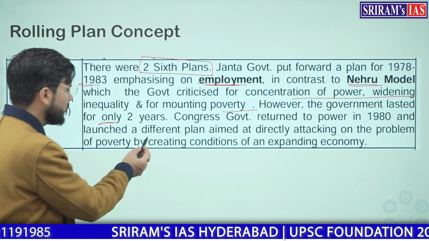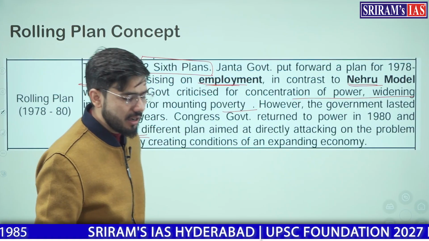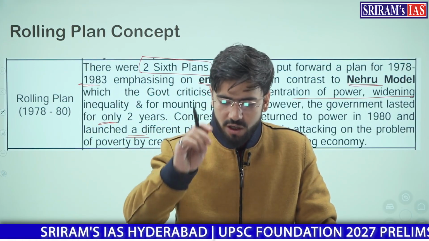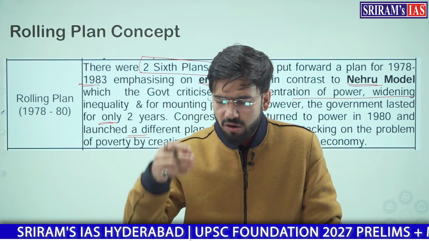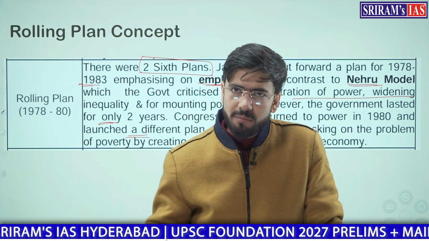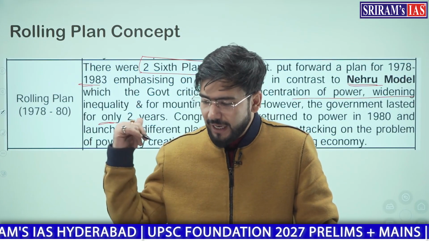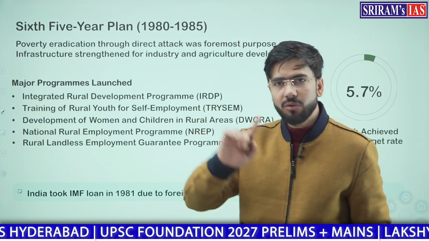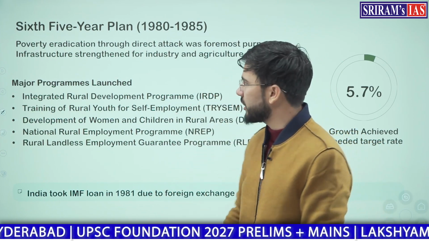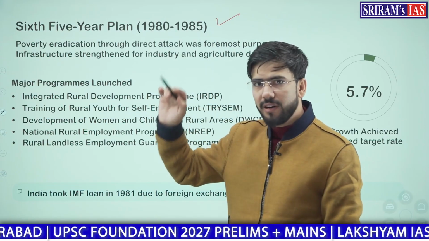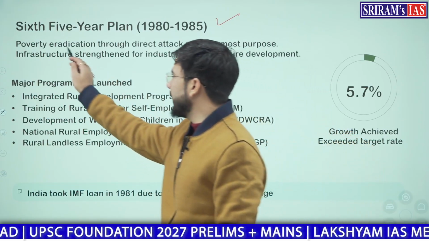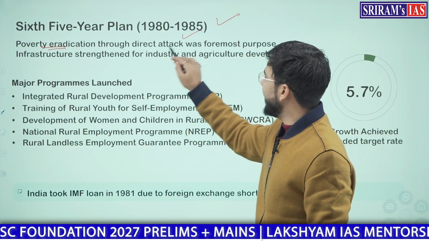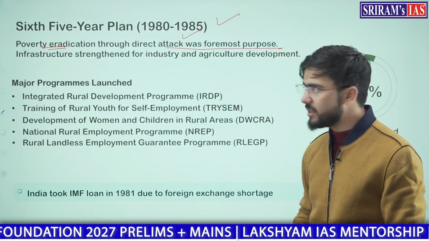And then back again in 1980, the Congress government came into power and started the vision of poverty eradication, or removing poverty. The Garibi Hatao program was again back in the picture from 1980 onwards. Clear? The sixth five-year plan was introduced from 1980 to 1985, which was the official plan introduced by the Congress government. That is what we are reading. The first major aim of this plan was poverty eradication. This poverty eradication through what? Through a direct attack was the foremost purpose.